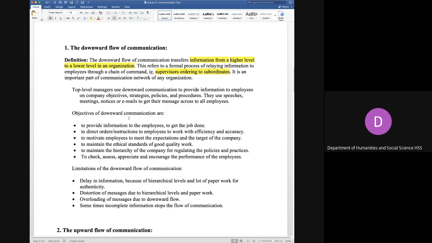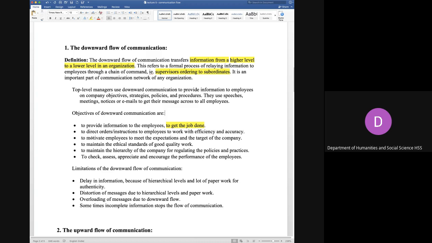The expression of ideas and information is communication. It is the same here: when you are communicating from higher level to lower level, the information should be provided to the employees, and the main motive is to get the job done. We can highlight that the main motive of downward communication is to get the job done.